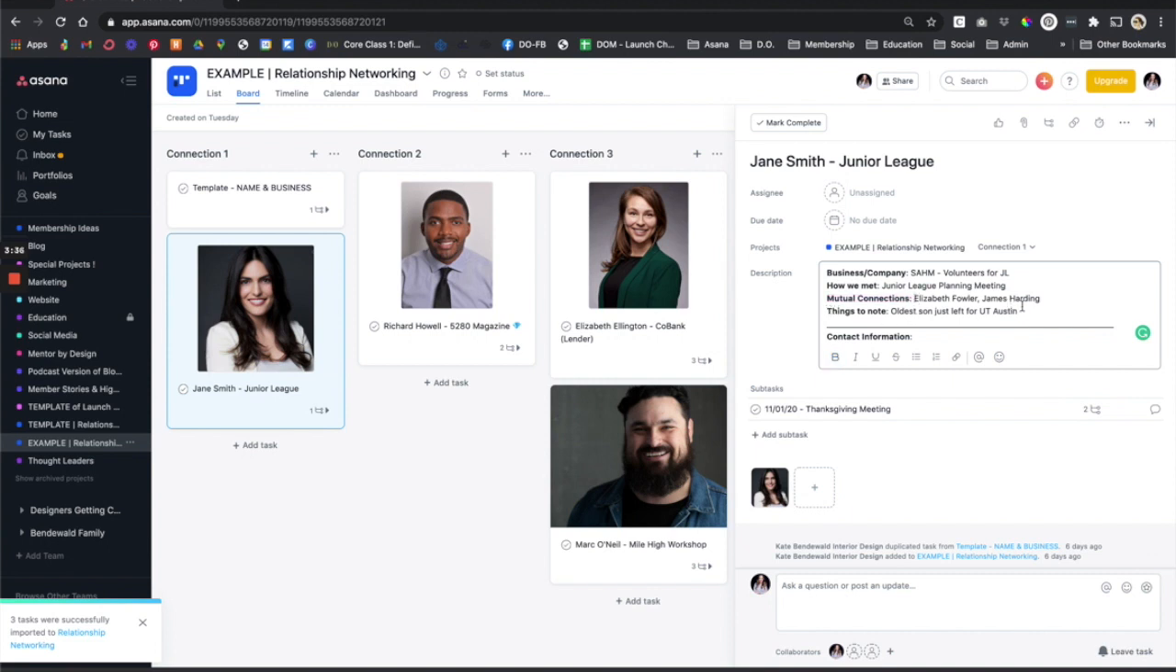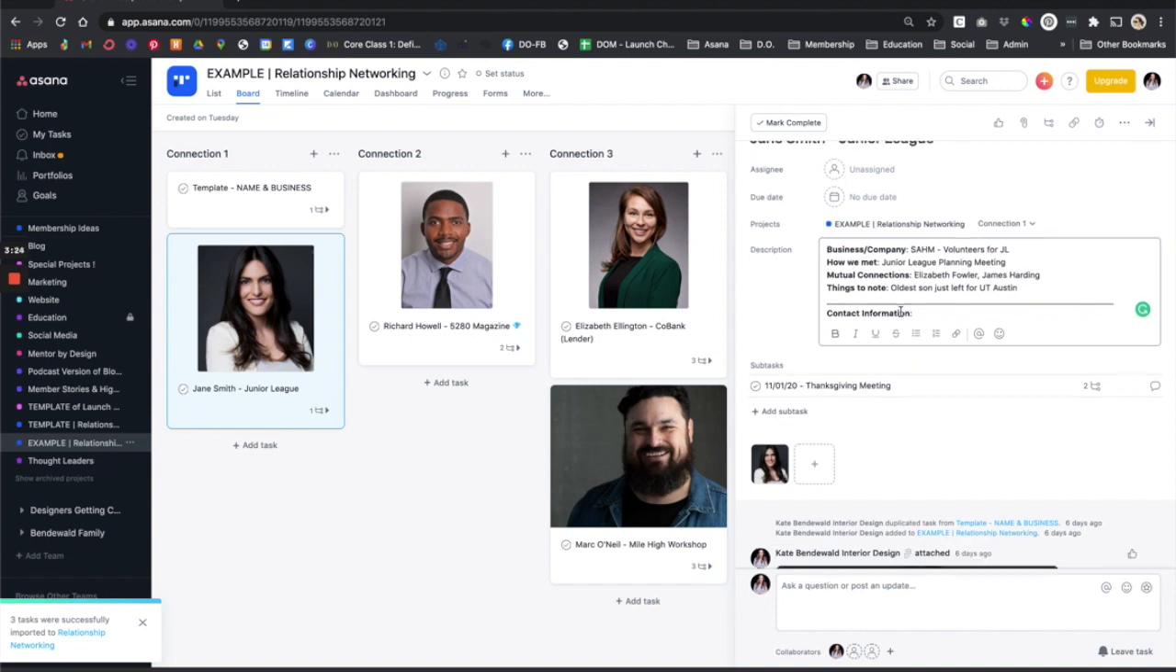So in this case, her oldest son just left for UT. That's a big deal. I want to be able to reference that next time I see her and just ask her how she's doing. Once I have contact information, I would add that below here as well as in my phone. So here you can see we first met on November the 1st at a Thanksgiving meeting related to Junior League.